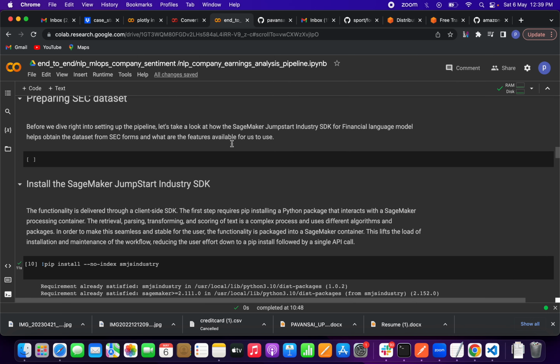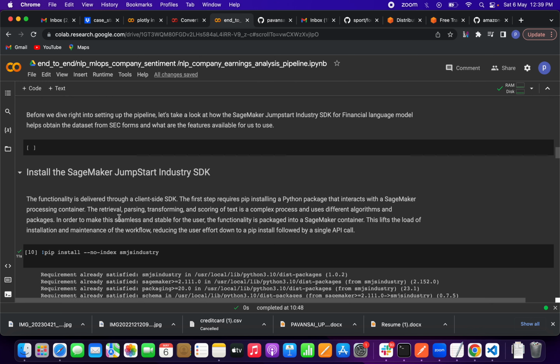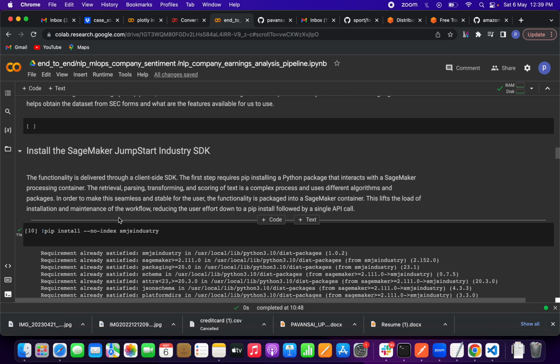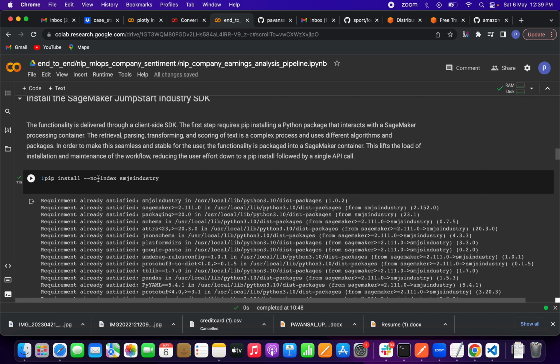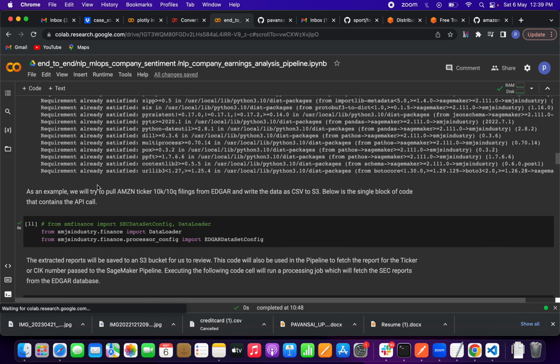So for this dataset we have to install the SageMaker JumpStart Industry SDK. How will this SDK help? We have to install this package. It will be useful for retrieval, parsing, transforming, and scoring text. For complex processes and different algorithms we can use this package. In order to make this seamless and stable for the user, the functionality is packaged into a SageMaker container, so we can easily load and install. So we are installing, friends.